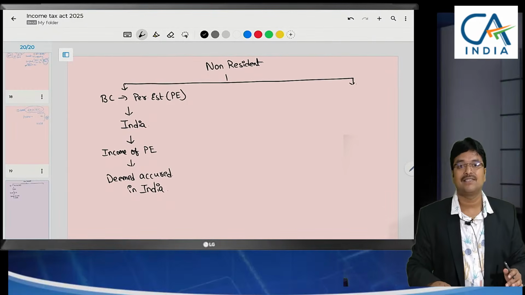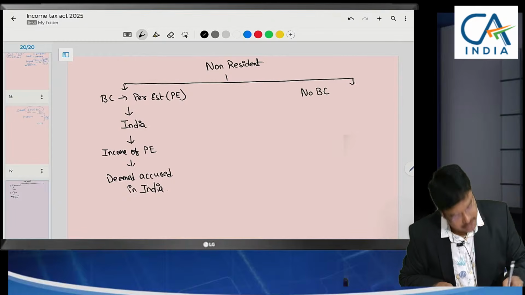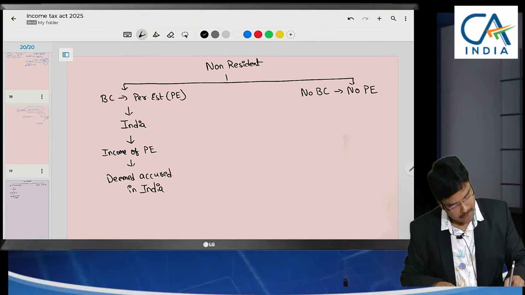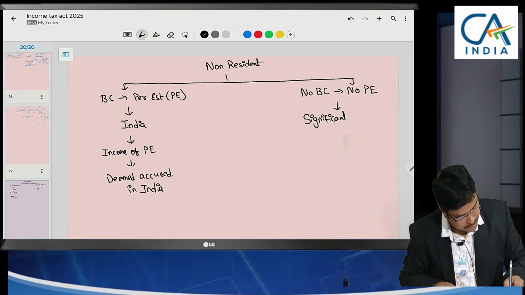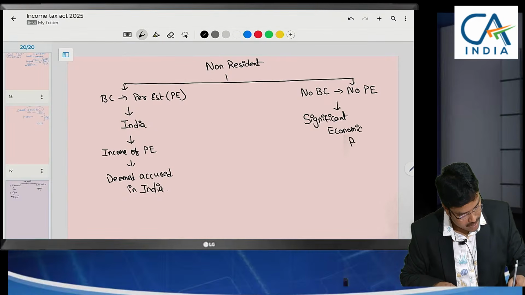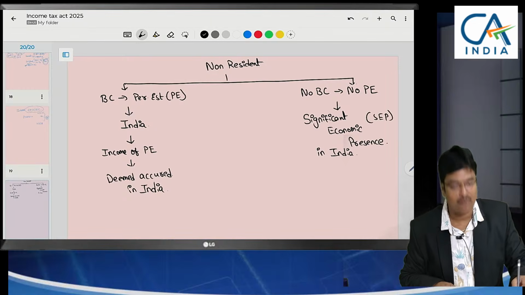Now coming to the second part. Even though there is no business connection, even though there is no permanent establishment in India, but if there is significant economic presence, where this significant economic presence is in India, I call it SEP from now onwards.